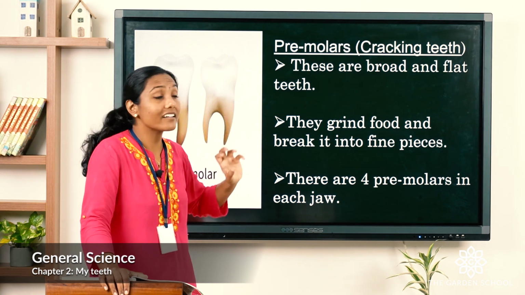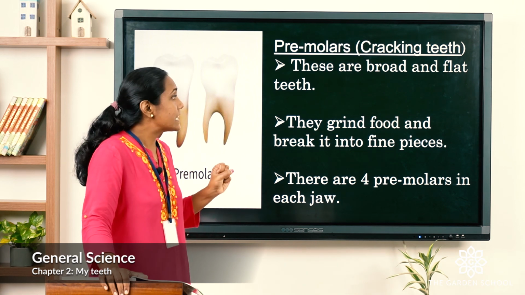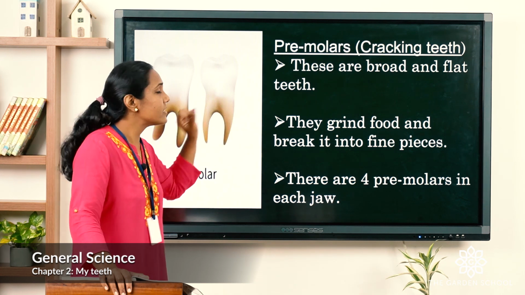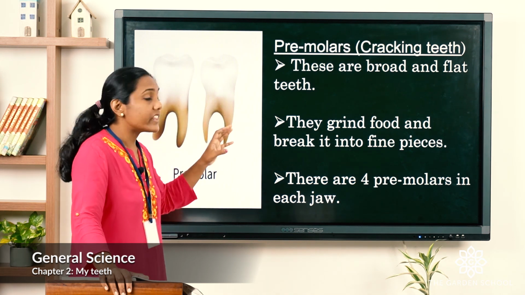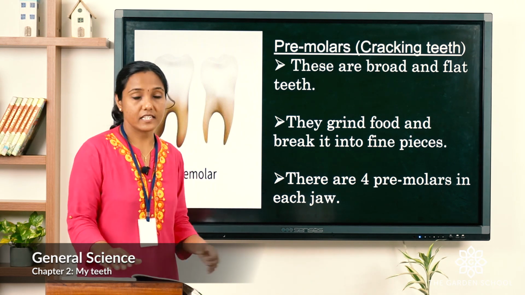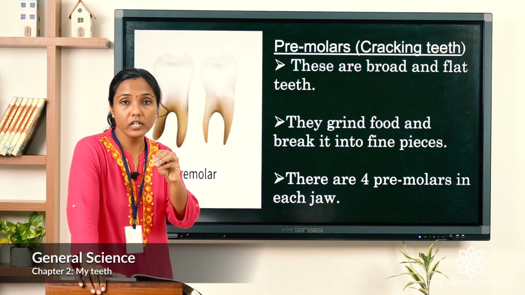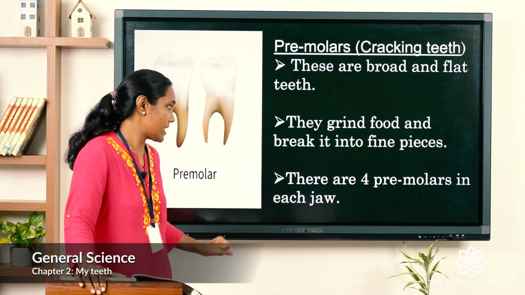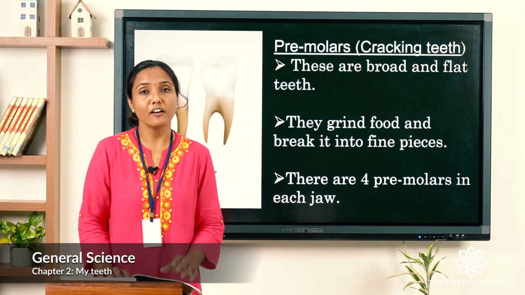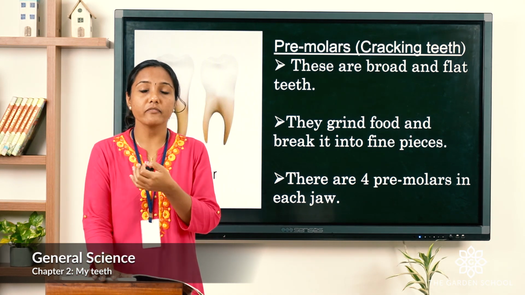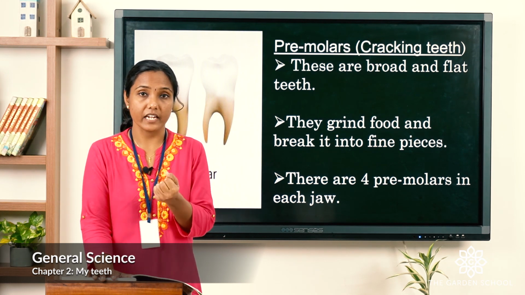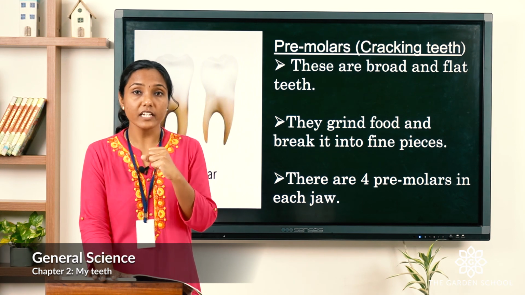Also, we call it a cracking tooth. You can see in the picture, these are broad and flat teeth, and they grind the food and break it into fine pieces. There are 4 premolars in each jaw. That means 4 on the top and 4 on the bottom, so totally you have 8.